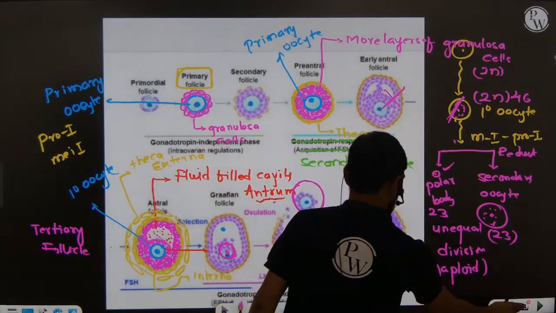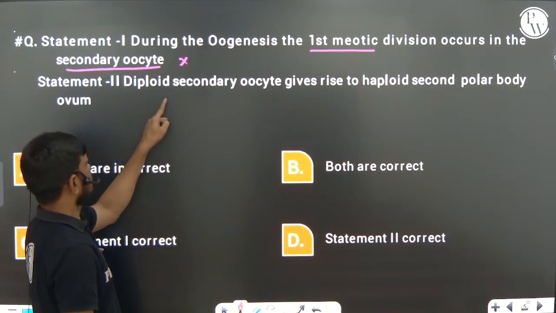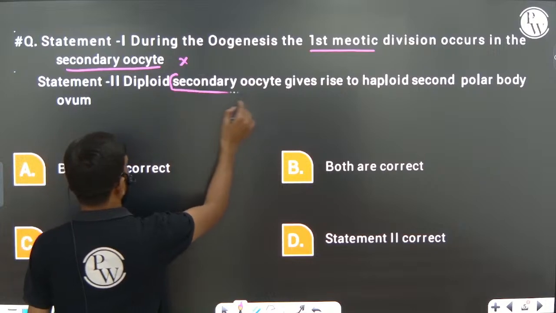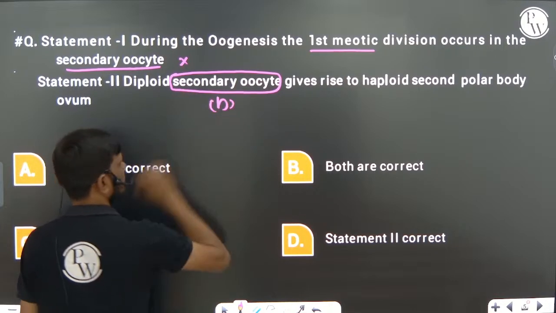Based on this, now you can tell me: diploid secondary oocyte. The secondary oocyte, as I just told you, is not in diploid condition. It is in haploid, n condition.